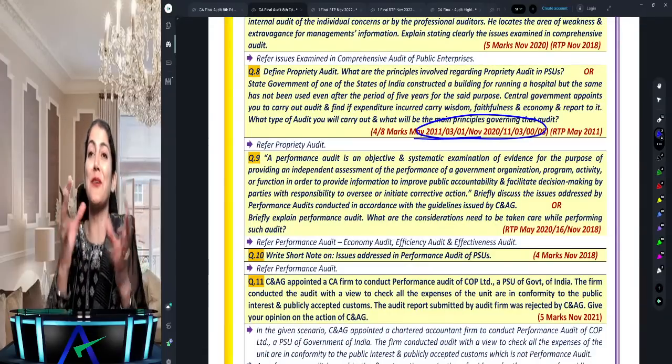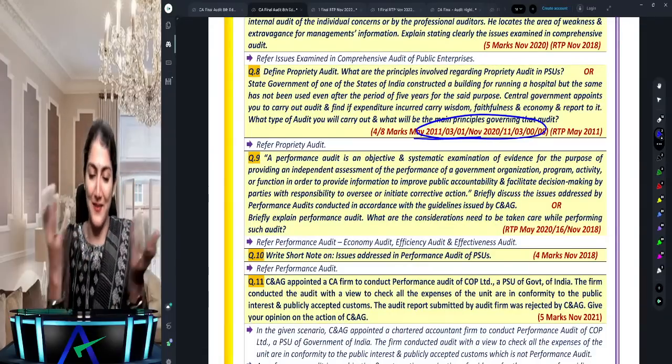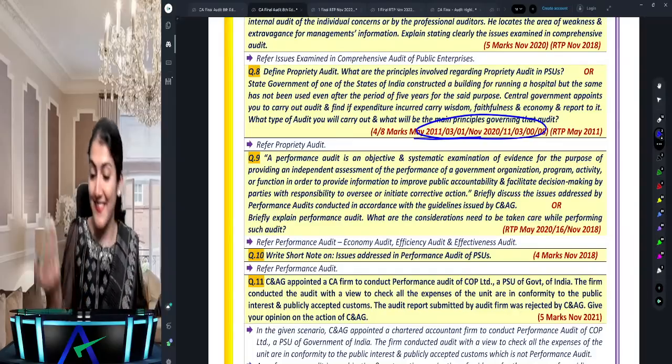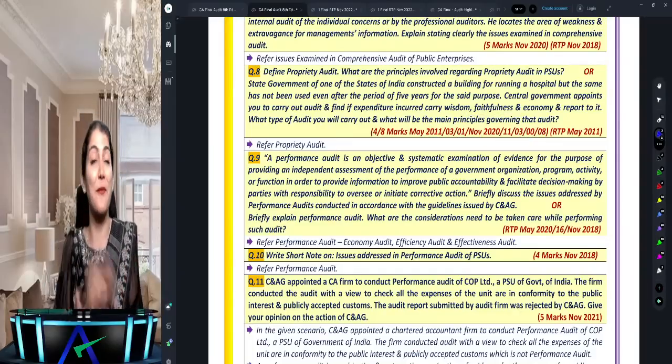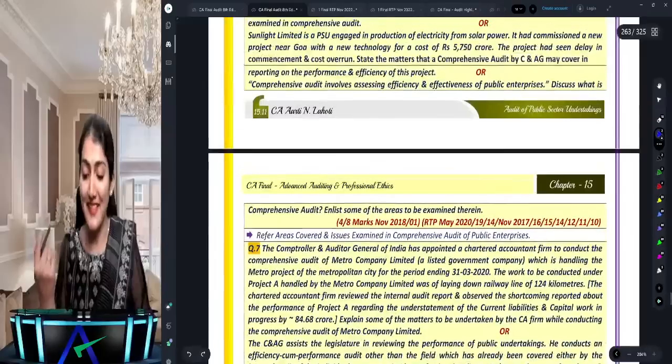Arey, it's important for you if it comes in your exam, otherwise what? But anyways, that's an analysis. So many times propriety audit has come in the exam.